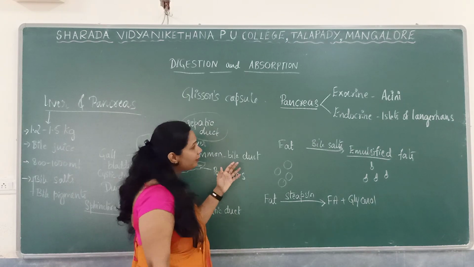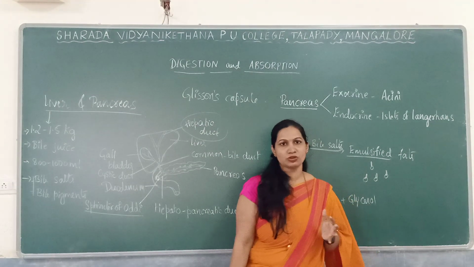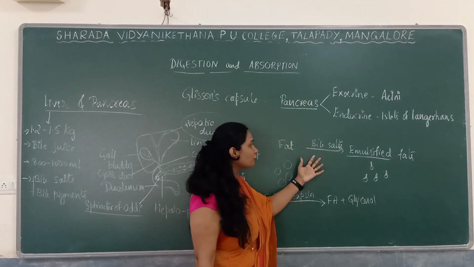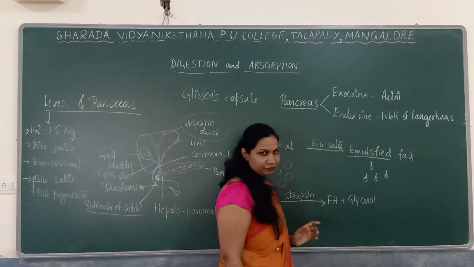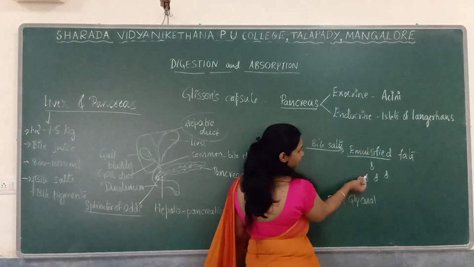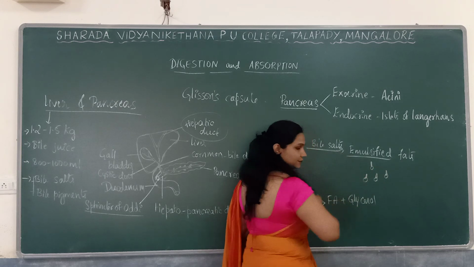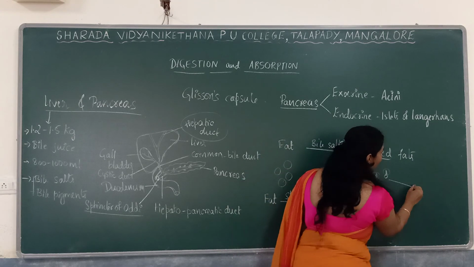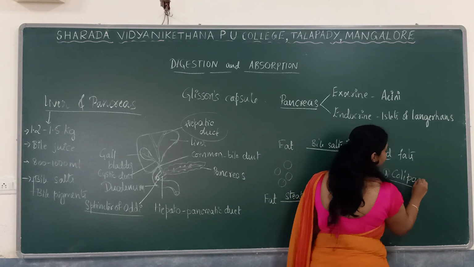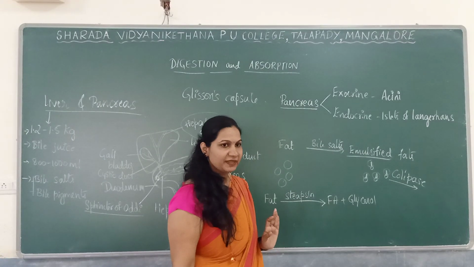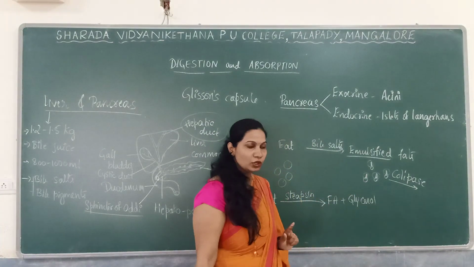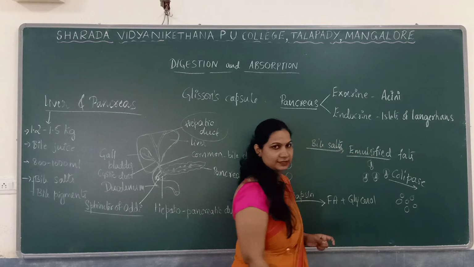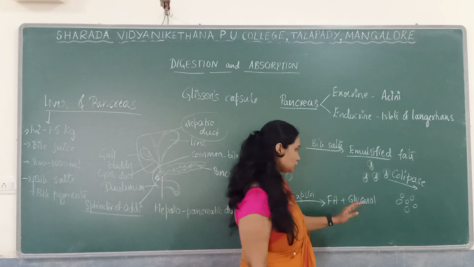So here, the emulsification of fat. What is emulsification of fat? Where the fat is broken down into small droplets. Fat in the presence of bile salts becomes emulsified fat. This emulsified fat consists of bile salts, so these bile salts have to be removed. For this, we have an enzyme known as colipase. In the presence of this colipase enzyme, emulsified fats will be freed from bile salts.